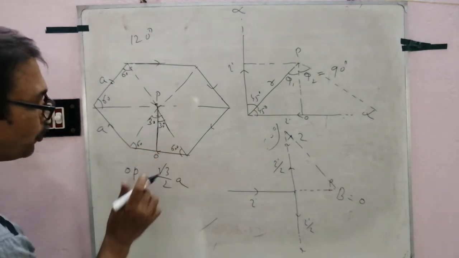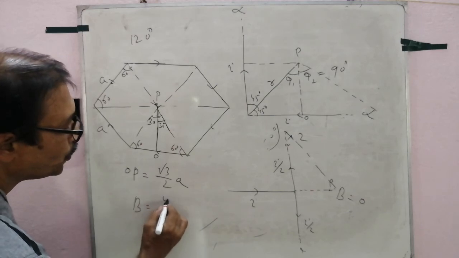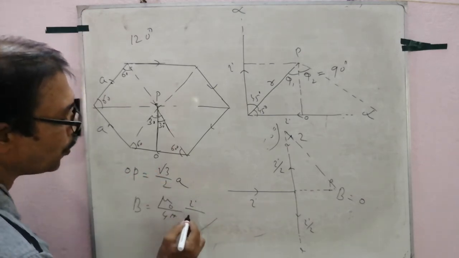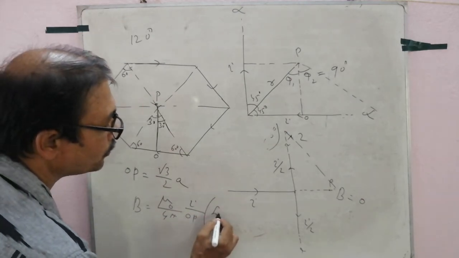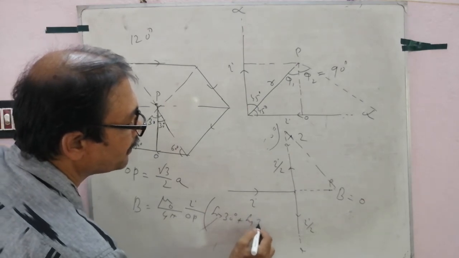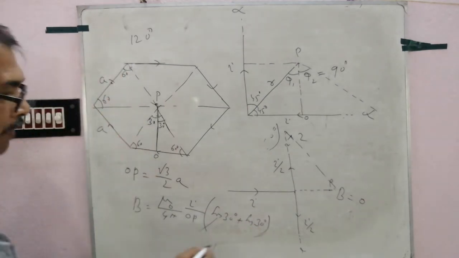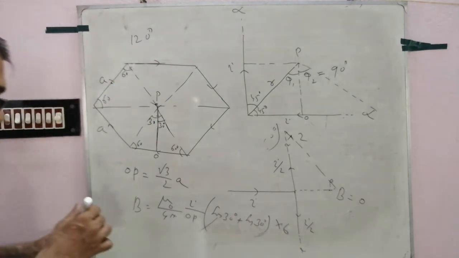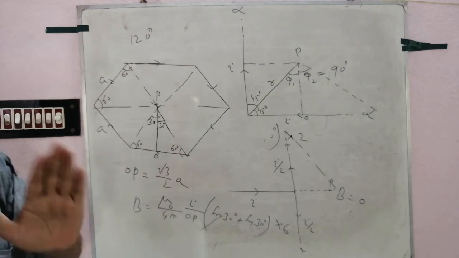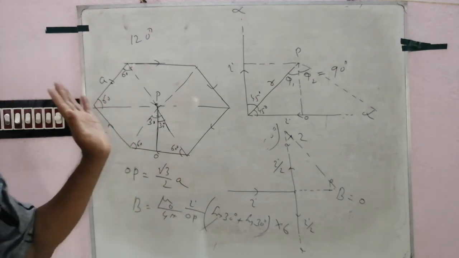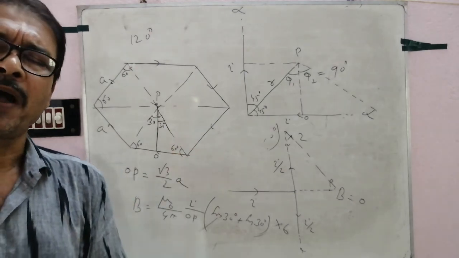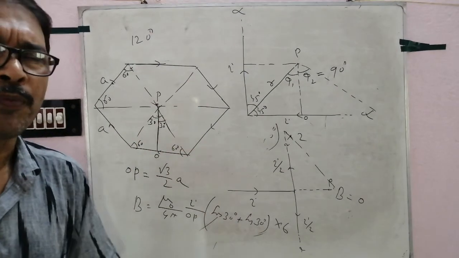Follow here. For this portion, the field B equal to mu 0 by 4 pi I by OP into sine 30 degree plus sine 30 degree. For 6 parts, multiply by 6, and the direction of the field is downward, perpendicular to the plane of the paper, that is away from the reader. Clear? So there are various types of application of Biot-Savart law and different types of problem.